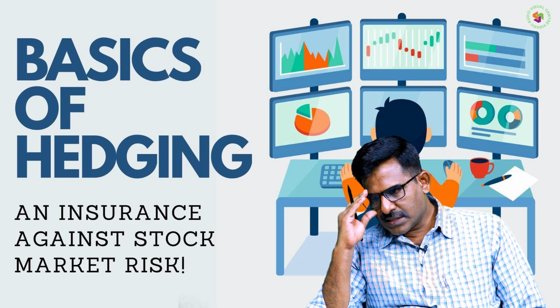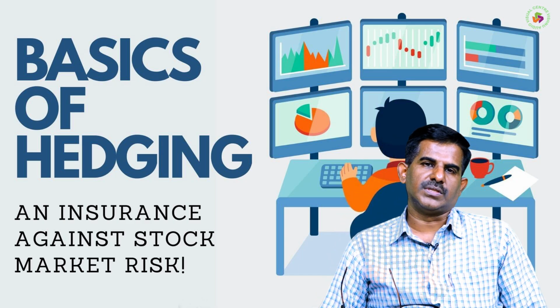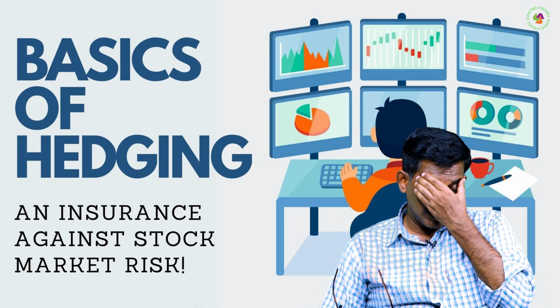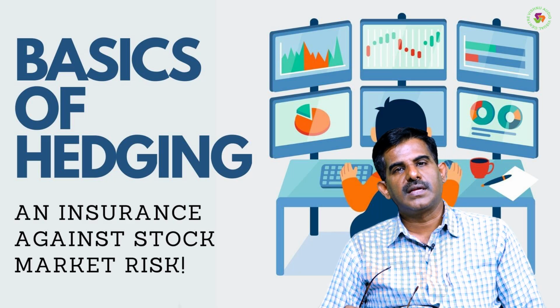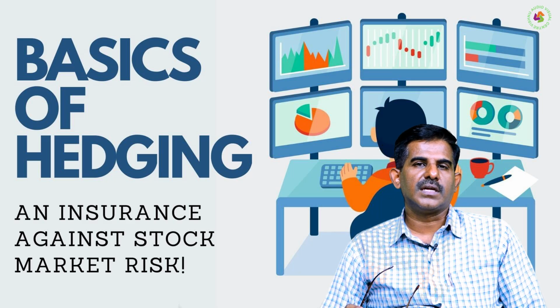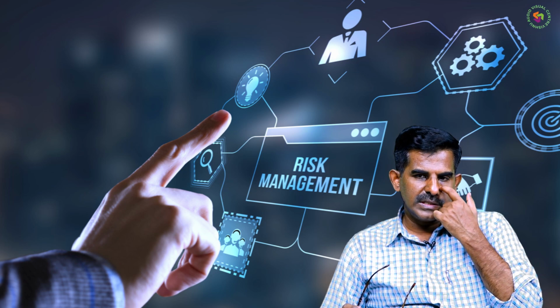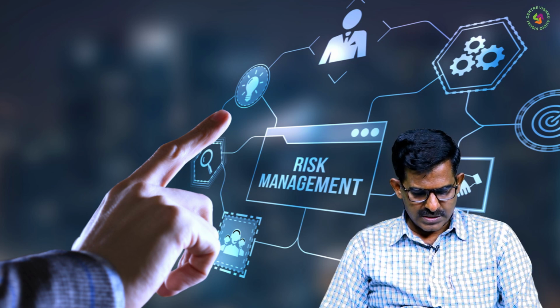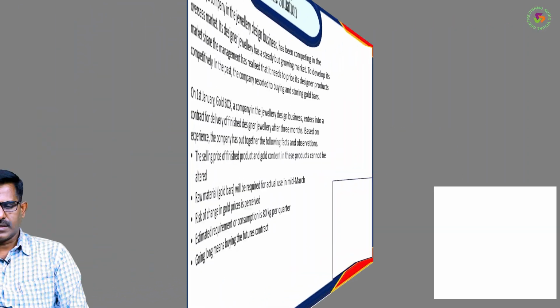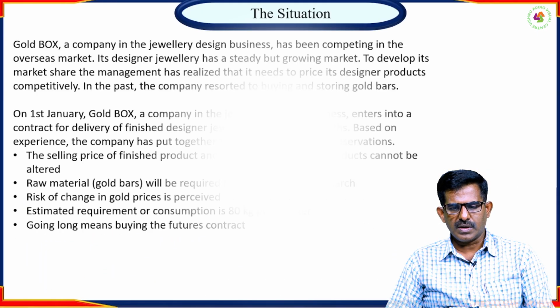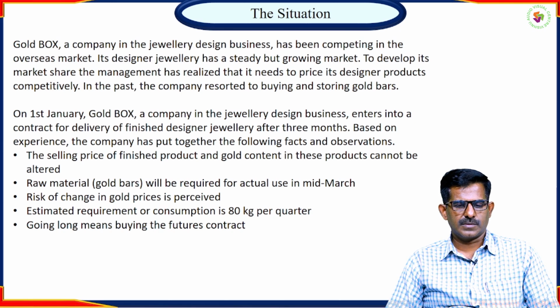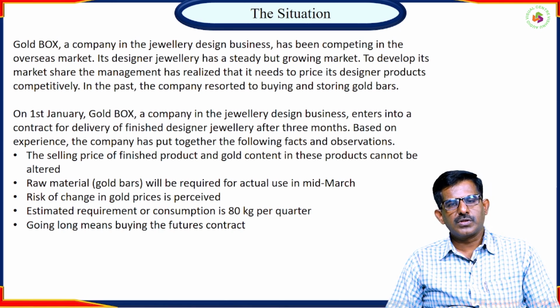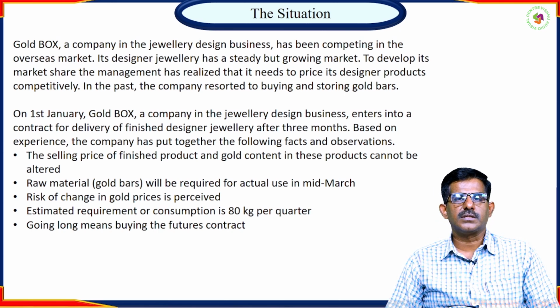So hedging strategies can be applied with the help of futures and options. Futures and options are the derivative contracts with the help of which we can hedge the price risk of the change in the price of gold. How this is applied, we will discuss in today's class with some examples. This is a continuation of the class we were learning in the previous class. I have a hypothetical example to help you understand how a futures contract is used to hedge the price risk in the gold commodity.